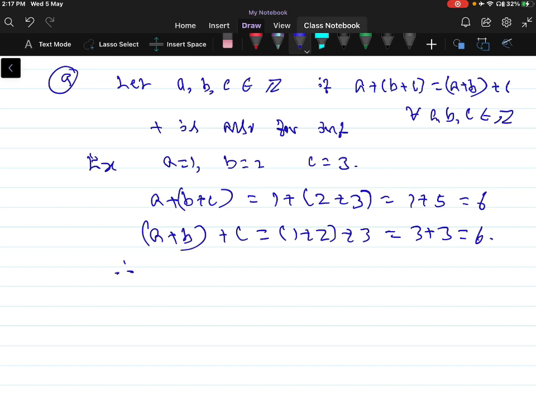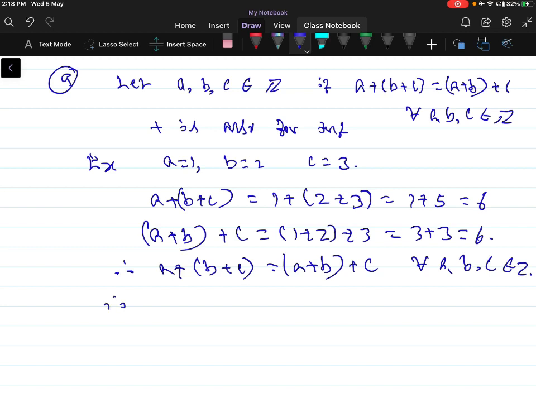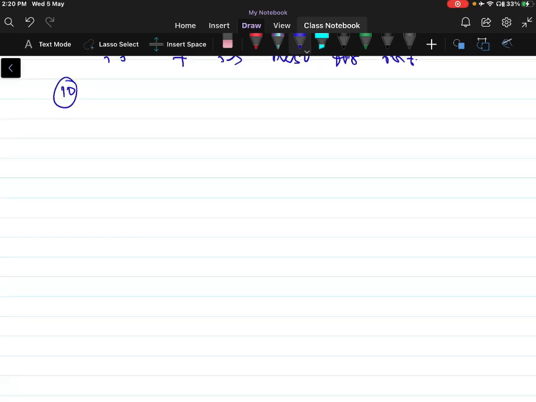So therefore we can write that the two groupings are equal. This is true for all a, b, c belonging to Z. Therefore I can conclude that addition is associative for integers.